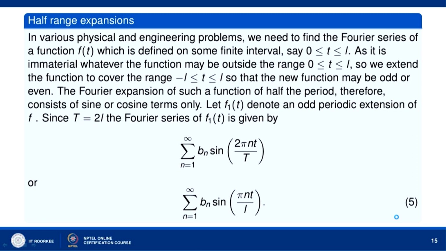Now, let us consider half range expansions. In various physical and engineering problems, we need to find the Fourier series of a function f(t) which is defined on some finite interval, say 0 less than or equal to t less than or equal to L. So it is defined over the interval 0 to L. It is immaterial what the function is outside the range 0 to L.